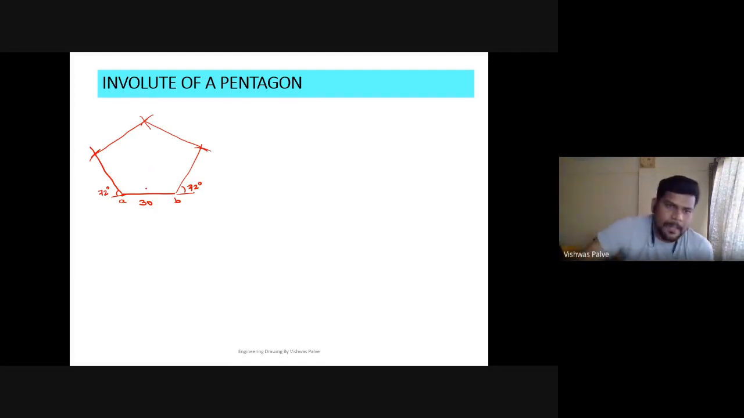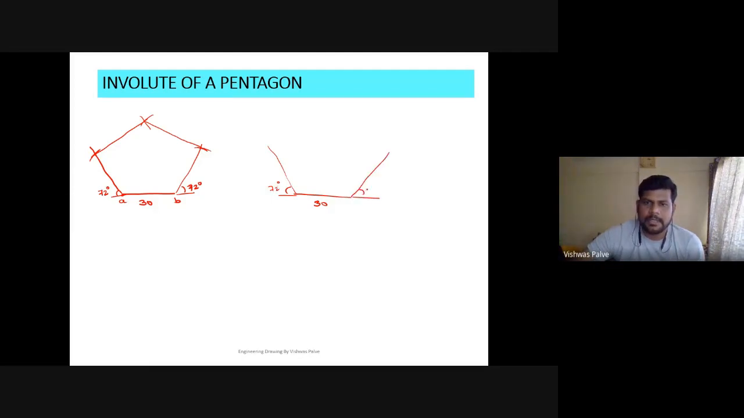Again, I'll explain. What is step 1? Step 1 for drawing a pentagon is to draw a horizontal line of whatever length is given. From one of its ends, draw a 72 degree inclined line. Two inclined lines, 72 degrees on the right side, 72 degrees on the left side. Take 30 millimeter in the compass, cut an arc. On here also take 30 millimeter in the compass, cut an arc. From those new points again cut an arc, right? And then you can connect it.